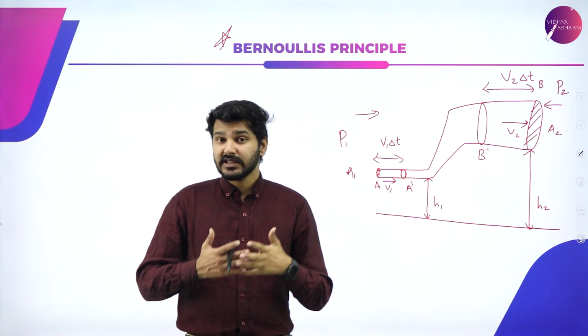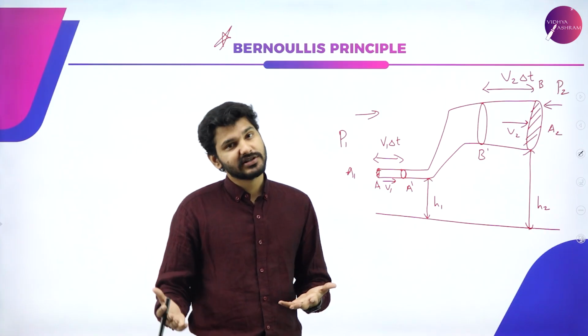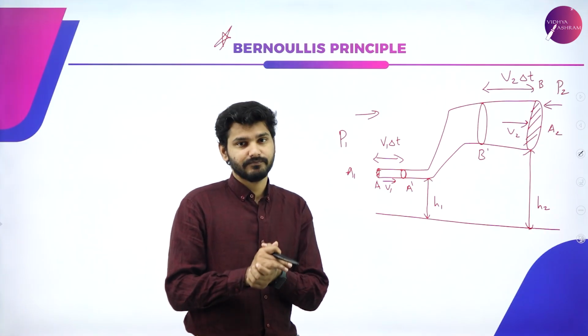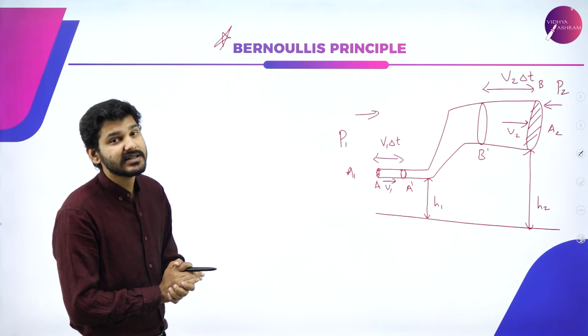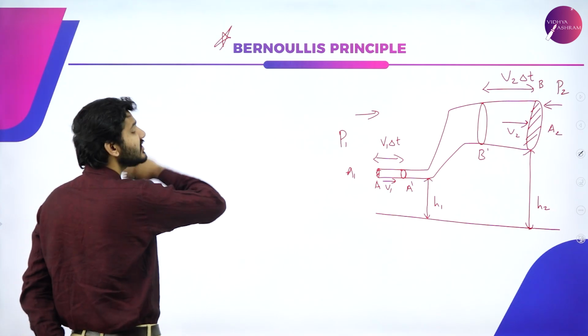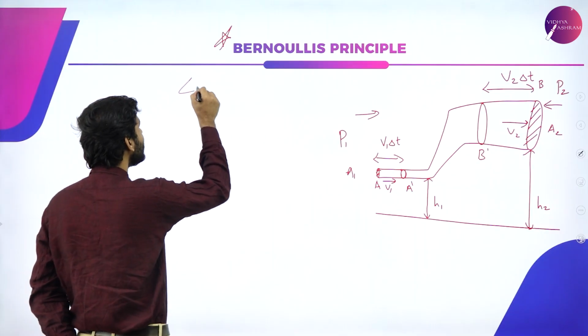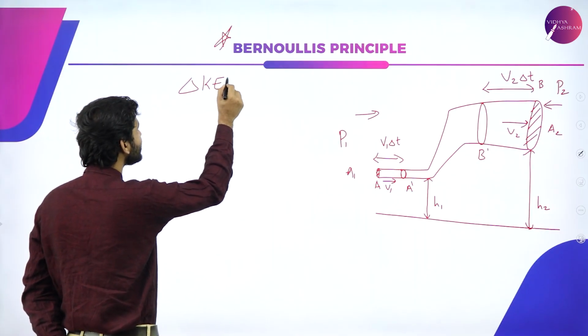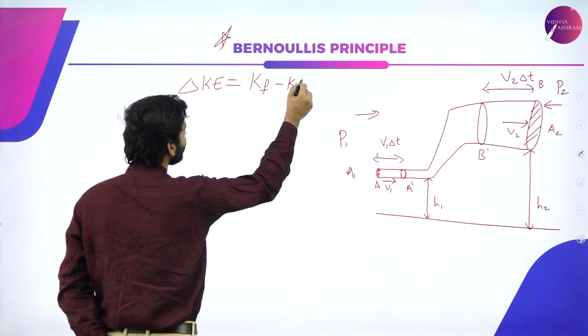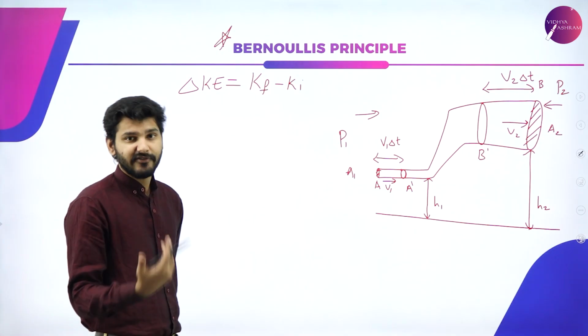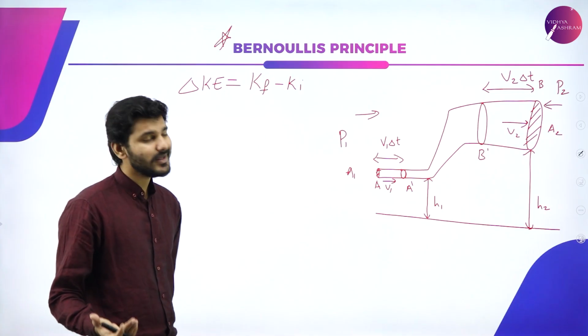So I'm going to take the kinetic energy difference and potential energy difference and compare them. First I'm going to start with the change in kinetic energy. So the change in kinetic energy, or simply delta KE, is given by Kf minus Ki, right? Kinetic energy, final value minus kinetic energy of the initial value.